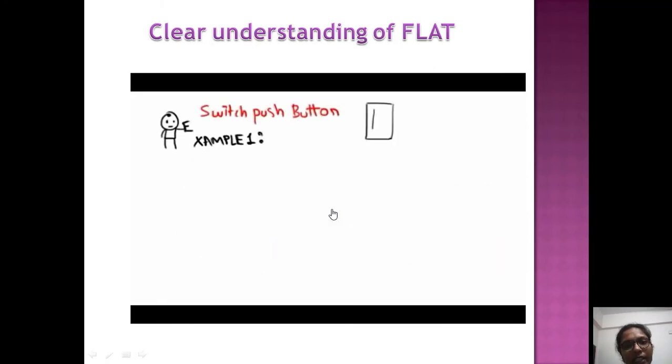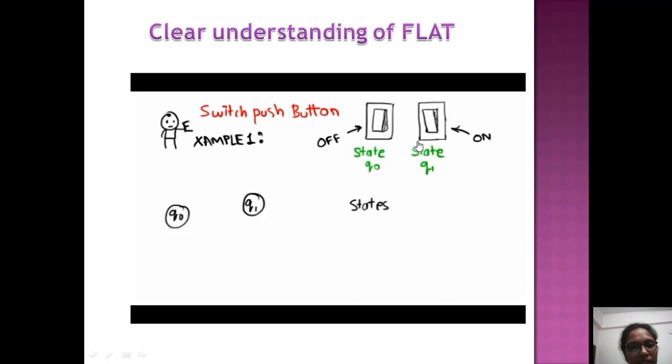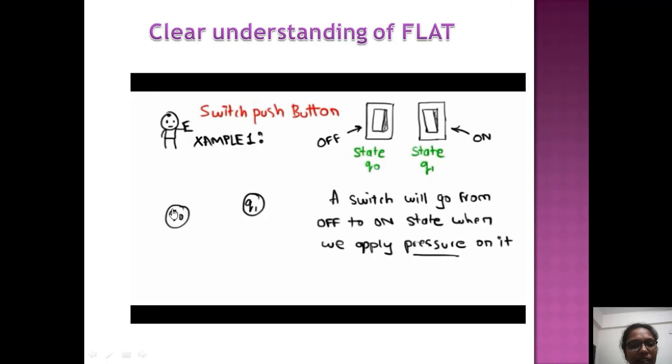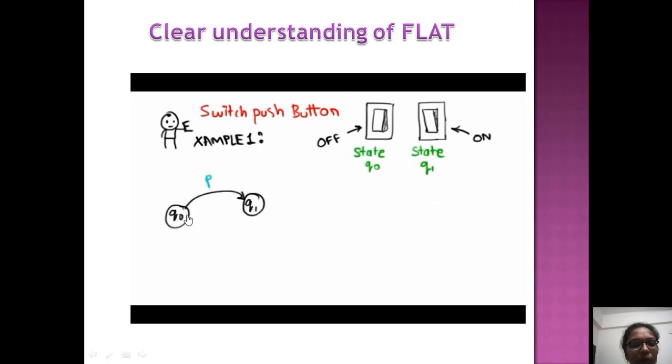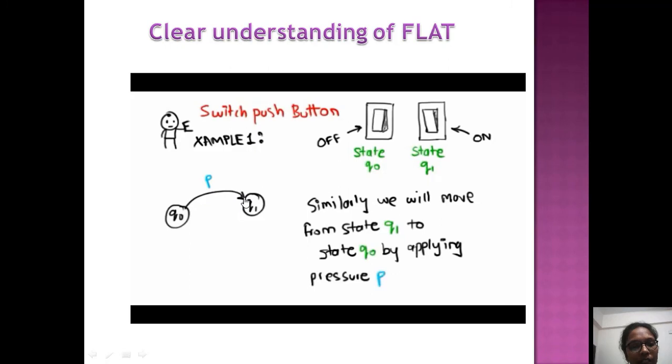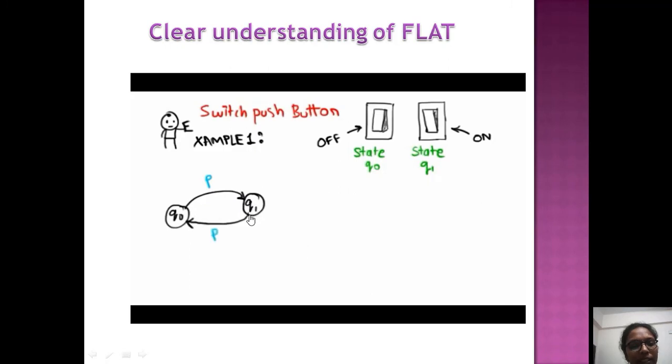And now we'll take a real world example. Consider a switch where it has two states: one is the off state and the other is the on state. I just want to represent this using automata. In this automata, we represent these states with a circle. The off state I'm representing as Q0 and the on state as Q1. Q0 will go to Q1 when we apply some pressure on it. In the same way, if I apply the same pressure again, the on state will go to the off state.